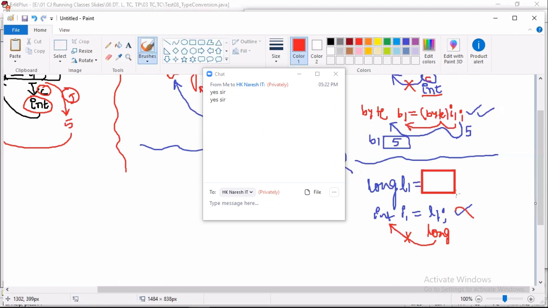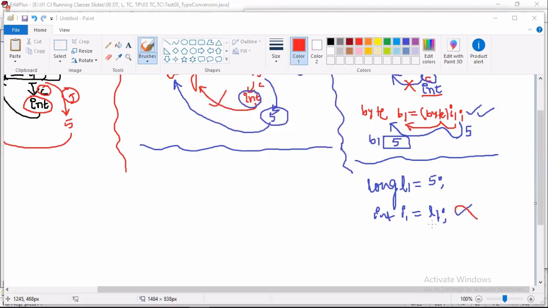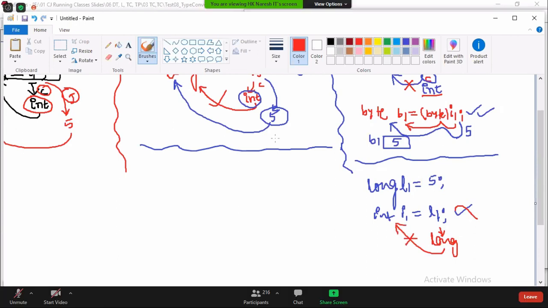You must not consider the value side 5. You should not bring 5 into your mind. If it is compiled, then the JVM will bring the value. Please try to stop looking at the value side, only the variable side. Everyone understand? The l1 type is long. Long cannot be assigned to int. Okay.